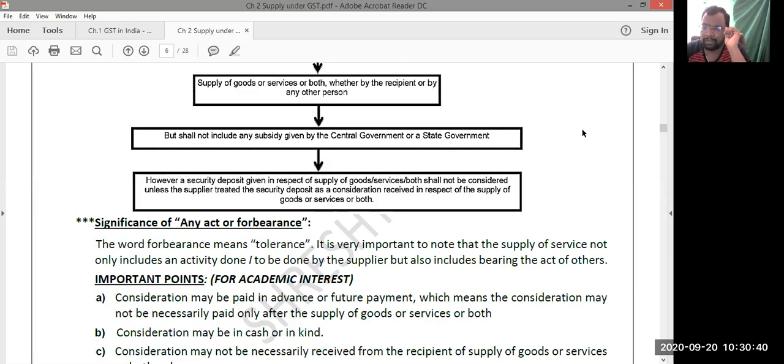Act of forbearance, tolerating the act of others, non-completion of the contract within time. That act of others, non-completion within time, we are tolerating, and for tolerating this we claimed liquidated damages. Now those liquidated damages are liable to GST. Clear, ma'am? Next.